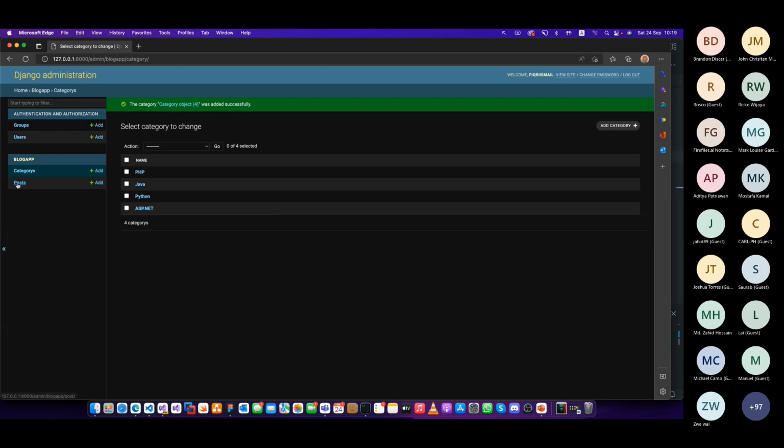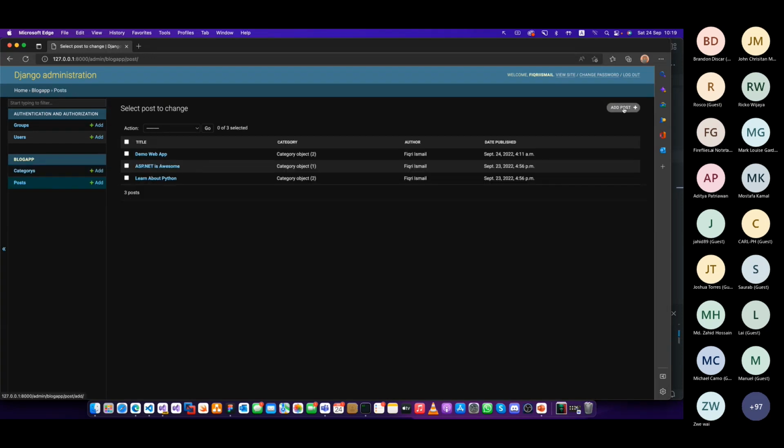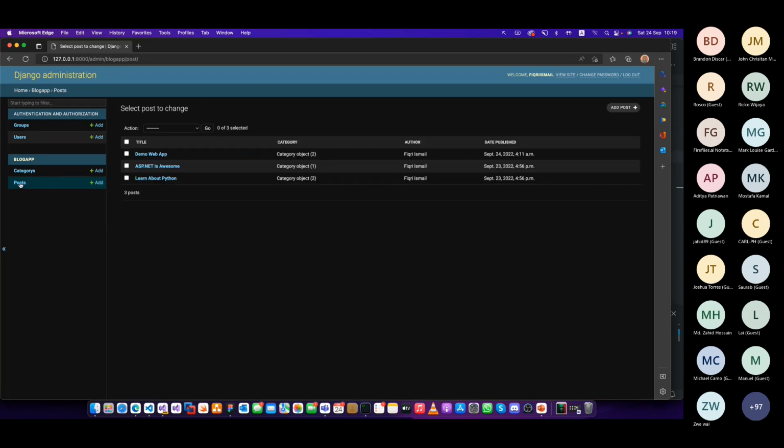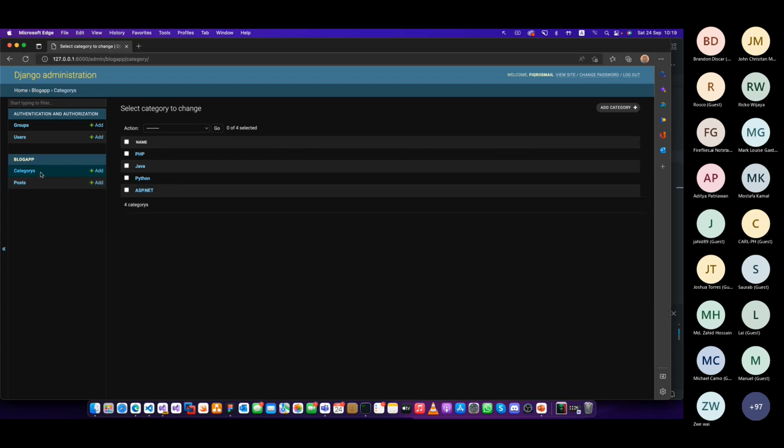And the post, whatever fields you have given, if you click add post, it will display here. The category, because we have given the foreign key, everything will be here, right? So now if you look at the post, you have this, see, the category object or something like that. So you can fix those things as well. If you just go to category, you will see these things, right? So this is how you start.